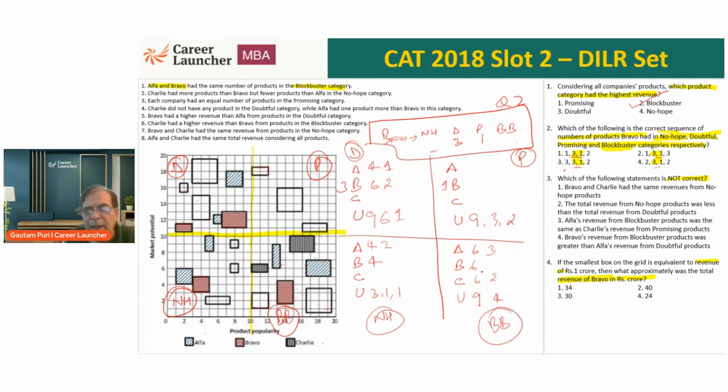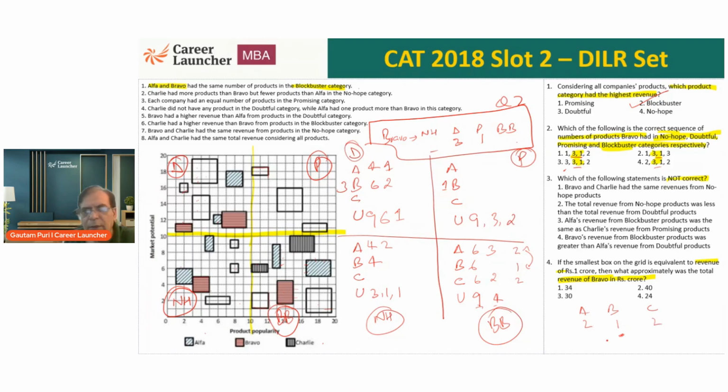What does this mean? That means we already have 2, 1, 2. If these two have to be the same, of these two unknown products, only one of them can go to Bravo, the other will have to go to Charlie. Because what is the situation now? As of now, there are 2 products with Alpha, 1 with Bravo, and 2 with Charlie, and there are 2 unknowns.